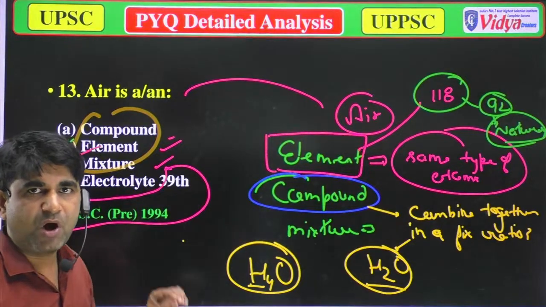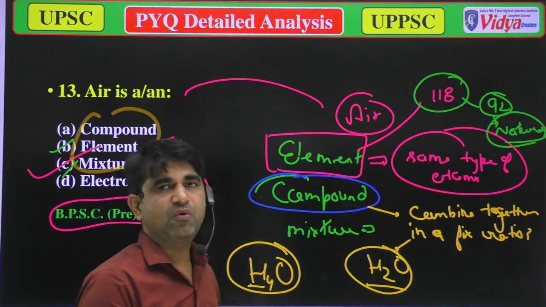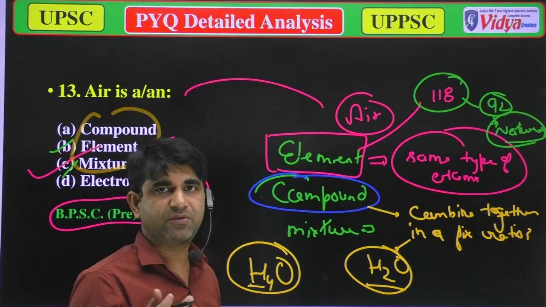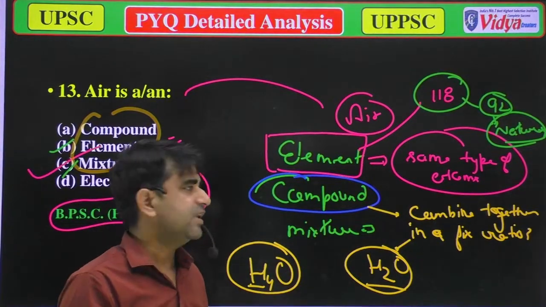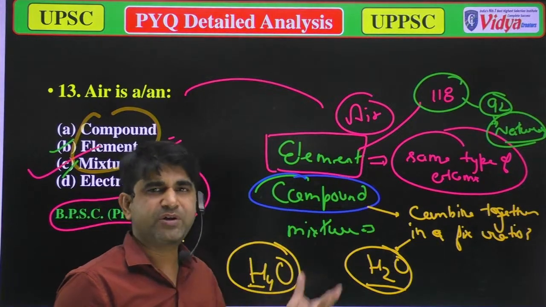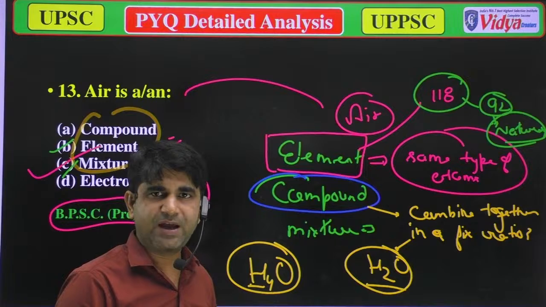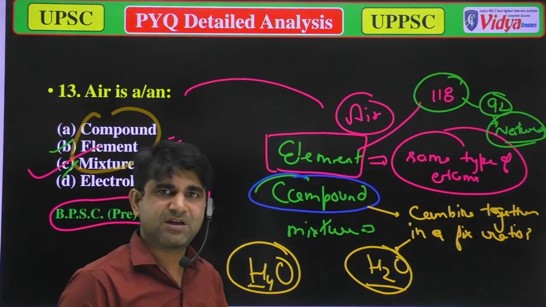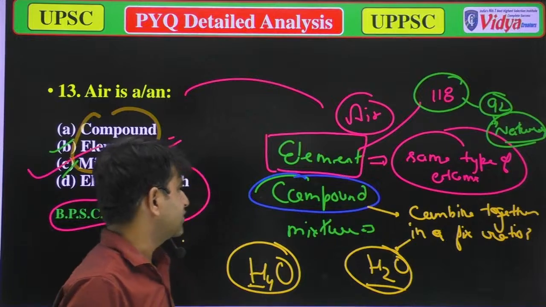So compounds are those substances in which two or more elements combine together in a fixed ratio. Compounds can be of various types. In simple categories, we can say there are organic compounds and inorganic compounds. We will discuss this further in chemistry. So this is the compound.